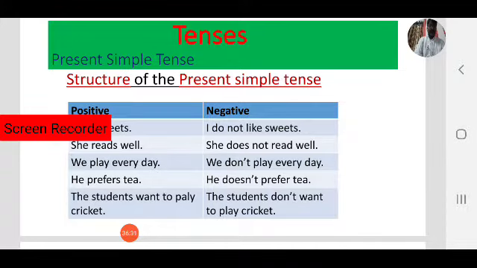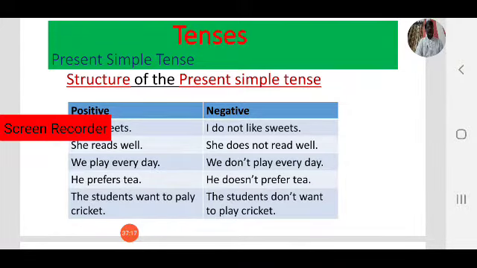We play every day. We don't play every day. We play, we don't play. You play, you don't play. We have seen. Next, he prefers tea. I prefer. You prefer. He or she prefers. That is the positive form. We add s or es to the base form in third person singular. He prefers tea. What is the negative form? He doesn't prefer tea. That is the negative form. He doesn't prefer.